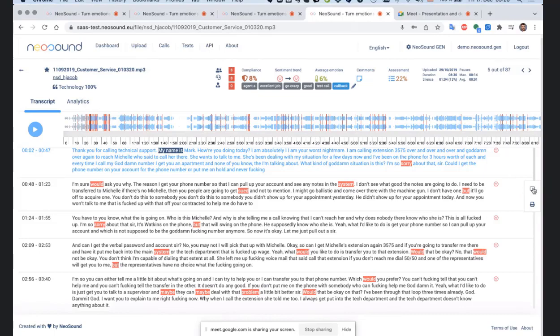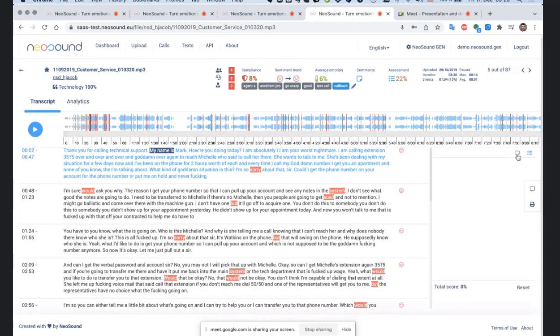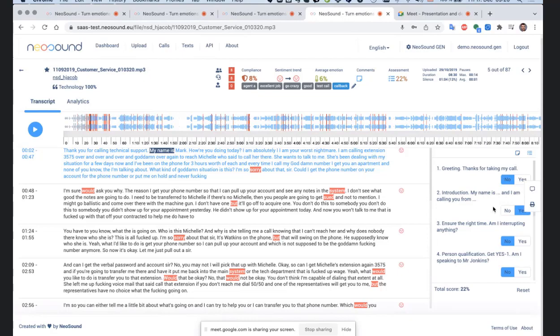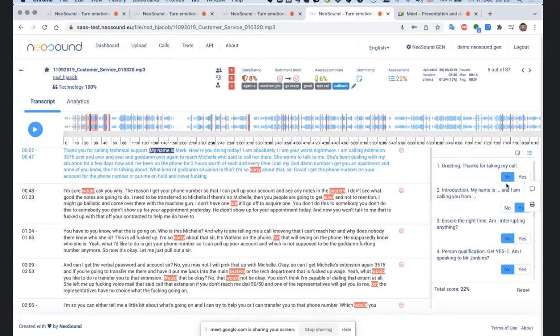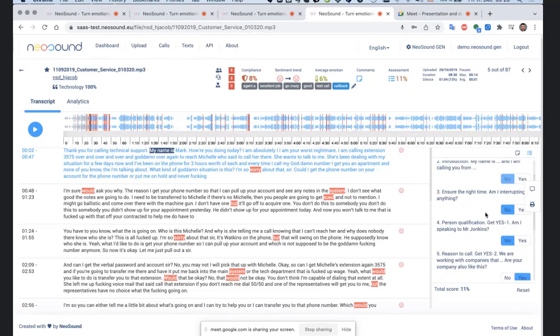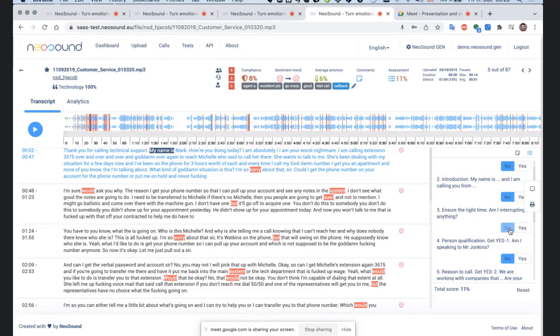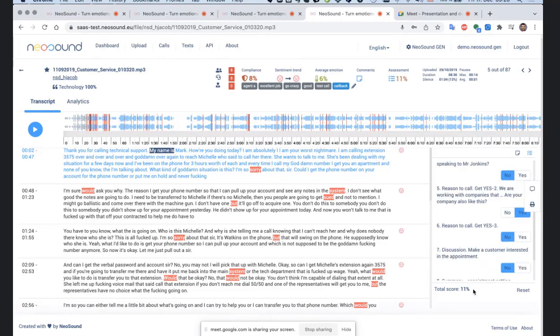So as a quality manager, I can leave my comments here and then discuss them with my agent, with my team, find this call and discuss. Then I can make the assessment. It's like a checklist, an individual checklist for the company. I can click if they introduced themselves, yes or no. If they also asked if it is the right time to call, if applicable. Then I get the score, and then I can compare the agents by the score.